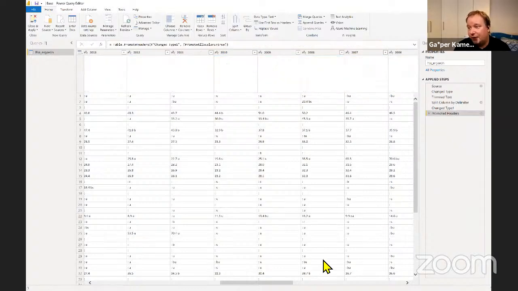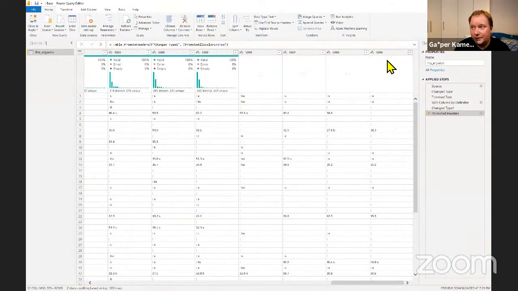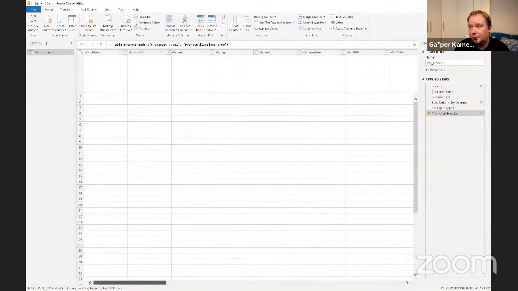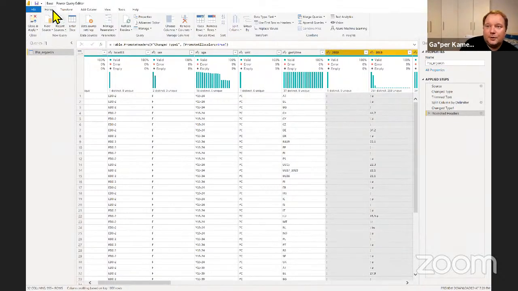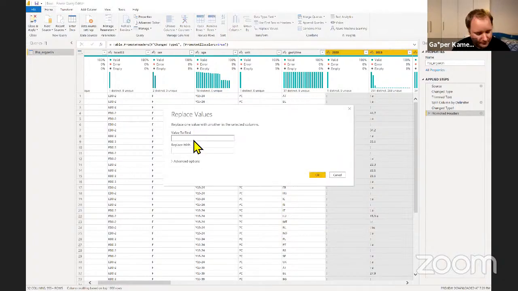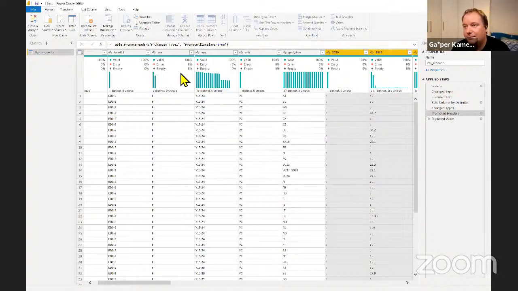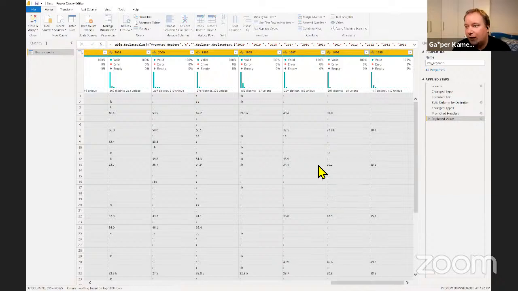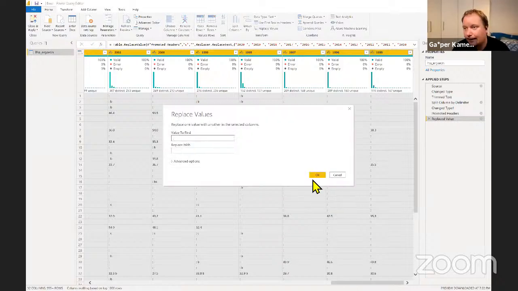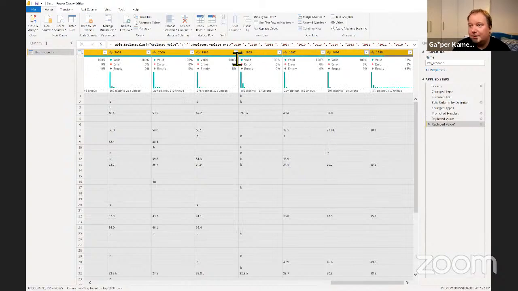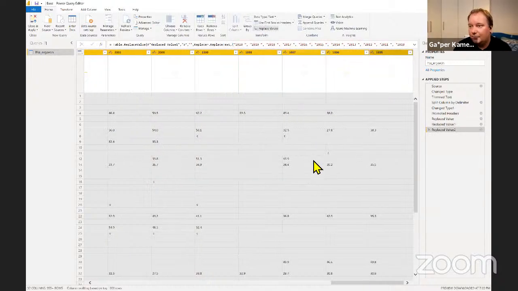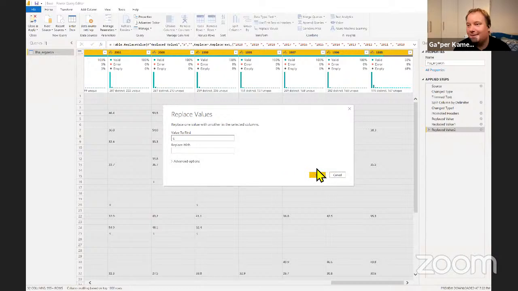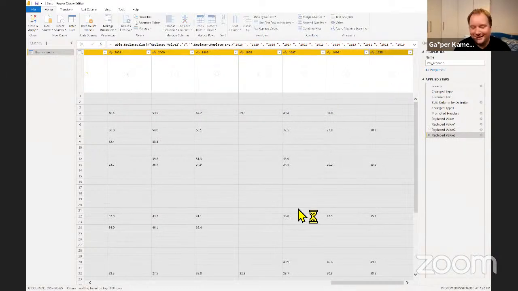And the next thing that I would do is try to clean this up. And I'm going to do it the simplest way possible. So I'm just going to select everything and I'm going to do a bunch of replace values, right? So I'm going to replace value. First, I'm going to go for the U and replace with nothing. Then I'm going to replace values, go for the colon, replace with nothing. And then I'm going to go replace values, go for the B, replace values again, go for the C, and then replace values again and go for the P.